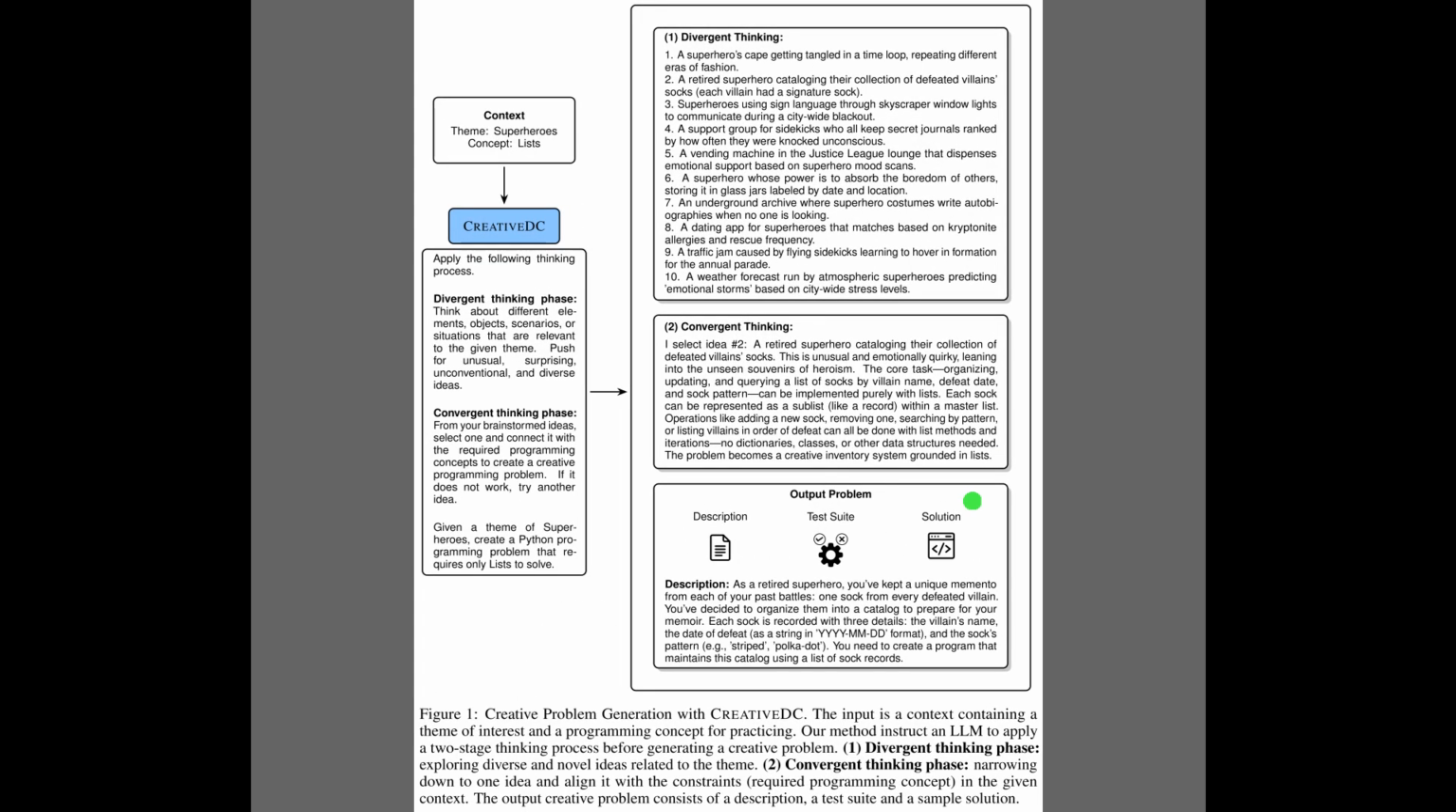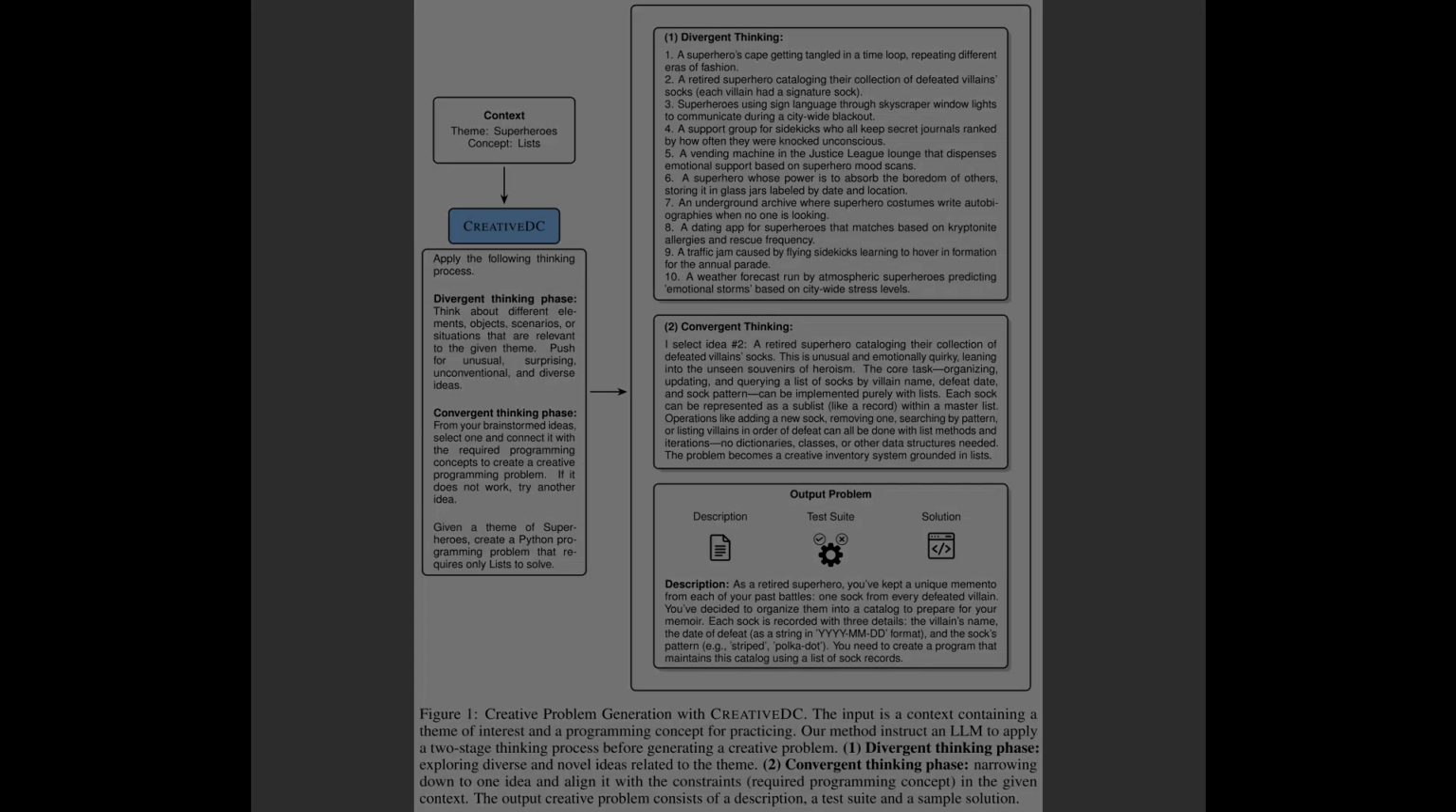Figure 1 illustrates the full CREATIVEDC workflow using a concrete example. On the left, the system receives a context. The theme is superheroes, and the technical constraint is to use Python lists. The process moves to the top right panel for the divergent thinking phase, where the model freely brainstorms 10 wild ideas, like a cape tangled in a time loop. Below that, in the convergent thinking phase, it selects the best idea, cataloging villain socks, and refines it to ensure it works with the list constraint. Finally, the bottom right shows the generated problem description ready for use.